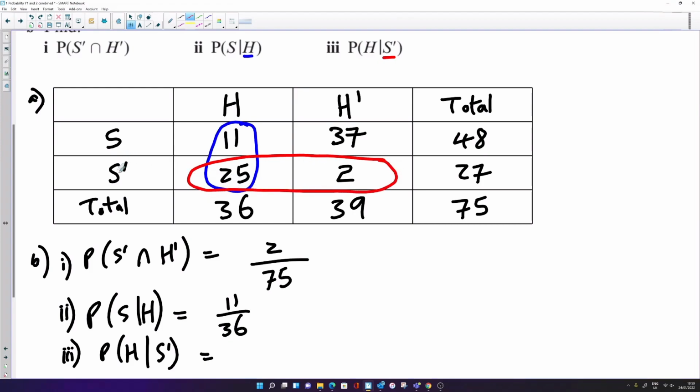So students that don't study the sciences, that either do study the humanities or they don't study humanities. We want to know what's the probability that they do study humanities given that they don't study the sciences. So that's 25 out of a total of 27. Okay, hopefully that made sense.